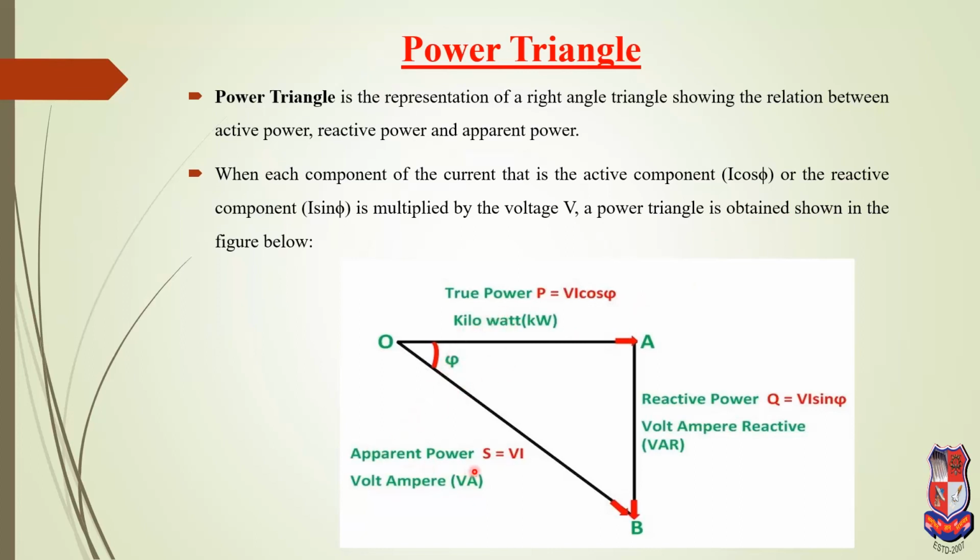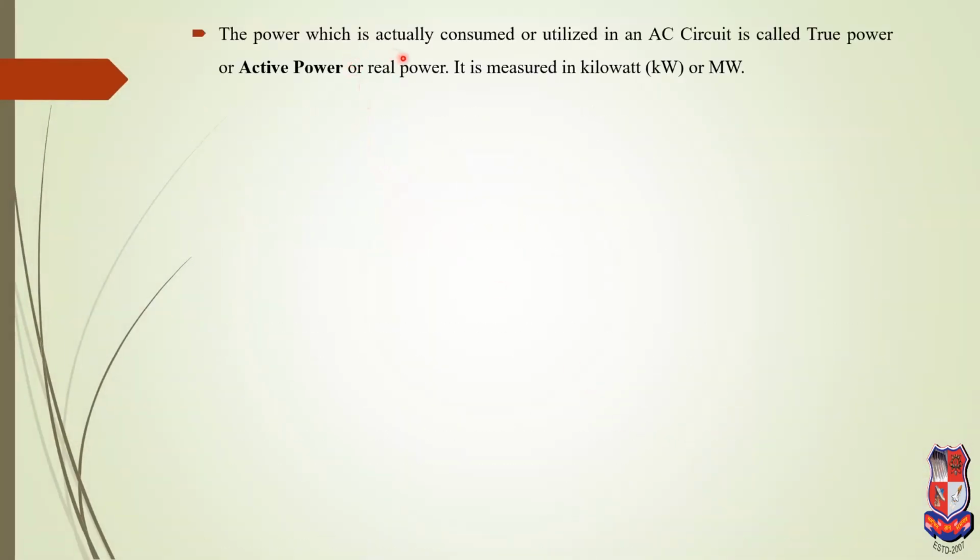Apparent power, capital S, is equal to the RMS value of voltage times current, and its unit is volt ampere. True power, that means active power, denoted by capital P, is equal to VI cos phi, and its unit is kilowatt. And reactive power, denoted by capital Q, is equal to VI sin phi, and its unit is volt ampere reactive. The power which is actually consumed and utilized in the circuit is called the true power. I already told you that. Therefore, P is equal to VI cos phi.